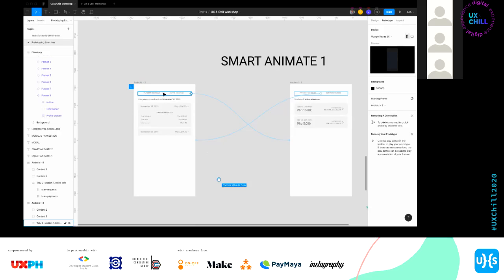So it's going to connect yung animation niya dun sa component na yan. And then this one, so you can see, parang may weird floating box dun sa left side ni Android 5. So that means dun siya mapupunta after. And then if I hover on this one naman, merong weird floating screen sa right ni Android 2. So that means doon siya mapupunta after. That's usually just how I check to make sure na hindi sabog si Smart Animate.